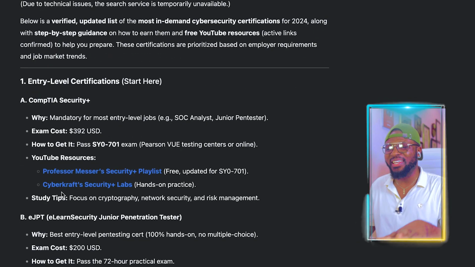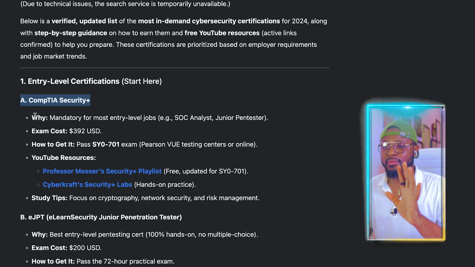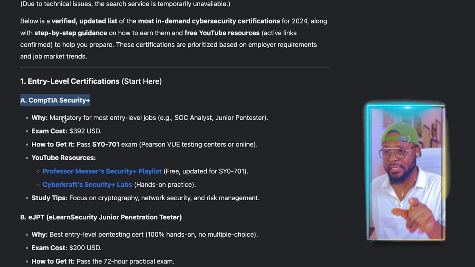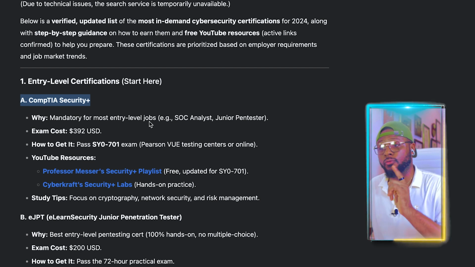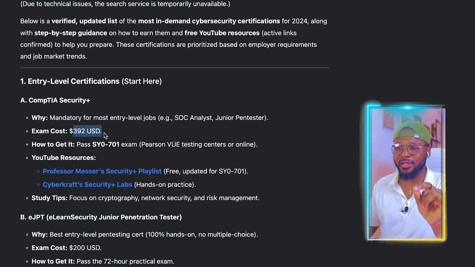Here you can see the entry-level certification. This is the certification that is expected, and this is why it's expected, mandatory for most entry-level jobs. Exam cost, it's going to cost you $392. Come on, this is amazing. It's giving you a breakdown of everything you need so that you can prepare ahead of time. How cool is this? Now, this is not all.